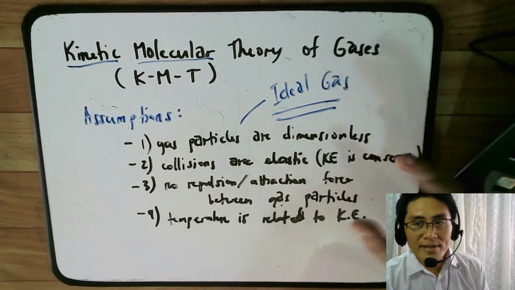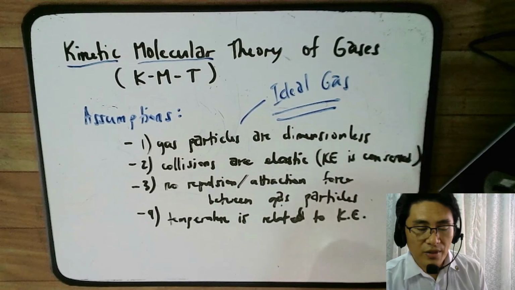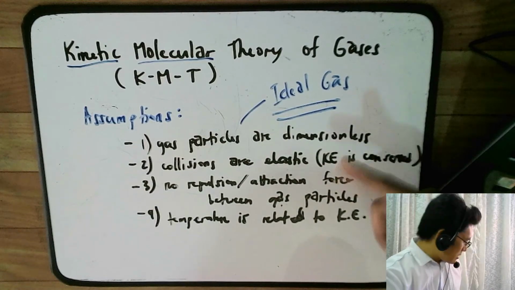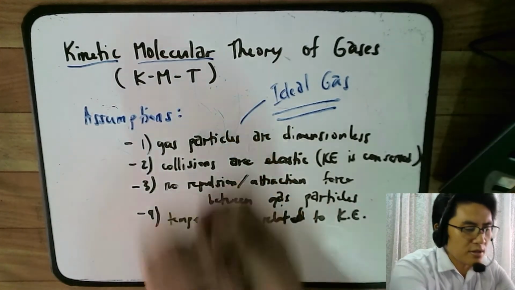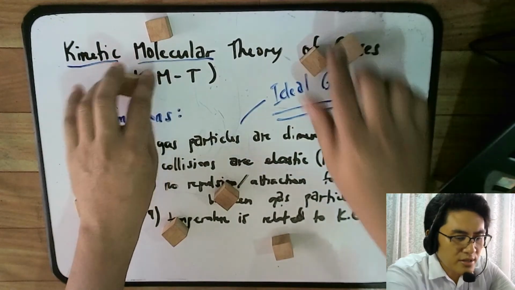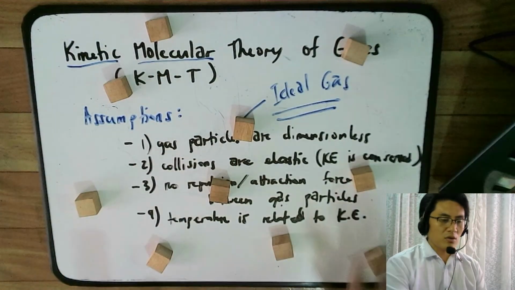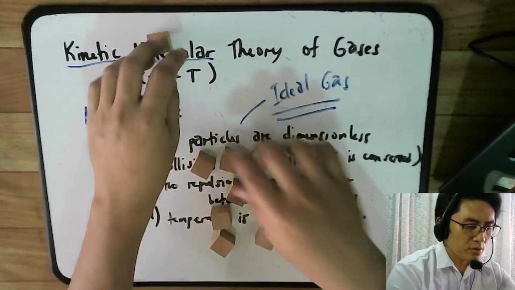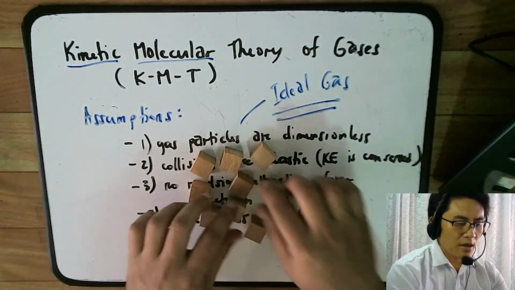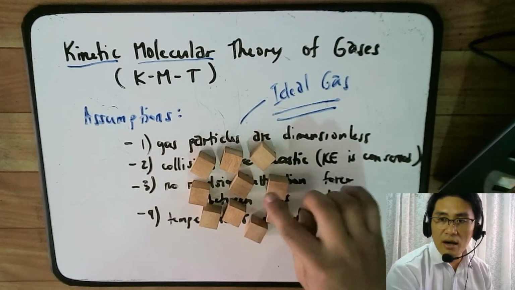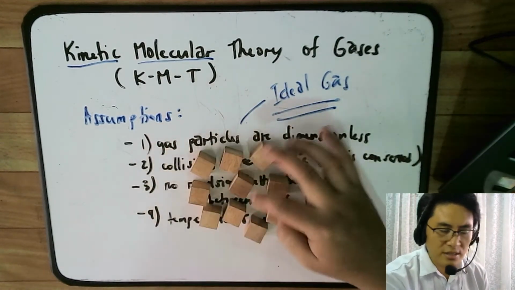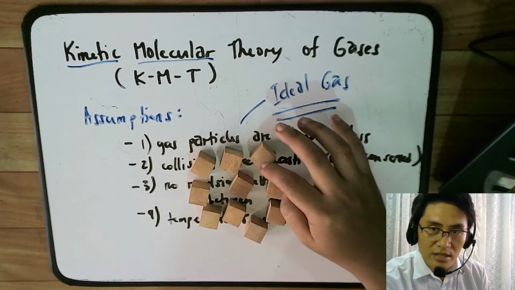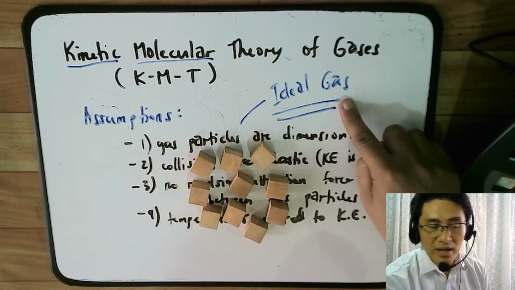So therefore, concepts are really simplifications of things, and in reality, there are actually other factors that you consider. For example, if you have gas particles that are spread out, at first they follow the ideal gas law. But the moment you compress them closer to each other, if the container is so small that the distances are not that large compared to their sizes, then it starts to not behave like an ideal gas.